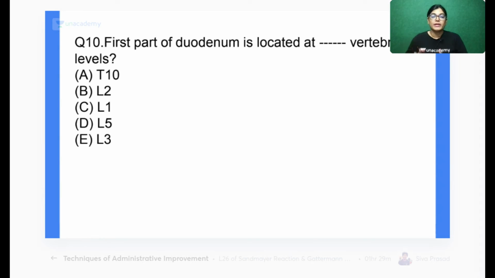So first part of duodenum is located at which of the vertebral levels? Just attempt it, whether it is right or wrong, don't worry, I will come up with the explanation. We have got 5 options and you have to give me the right answer. Question number 10, mark the correct answer. T10, L2, L1, L5, L3. According to you, which is the best location for the first part of duodenum?